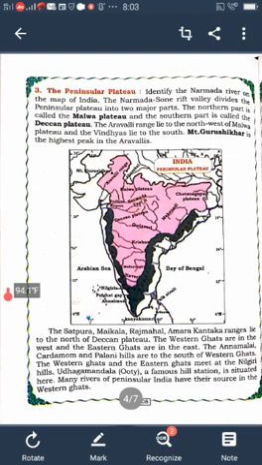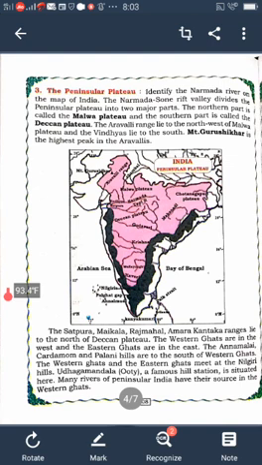Several empires also ruled in the Peninsular Plateau. Rashtrakutas, Chalukyas, Hoysalas, Vijayanagara, Kadambas and Gangas, and Bahmani Sultans established their empires. Understood? So, the Peninsular Plateau takes an important role in Indian history.